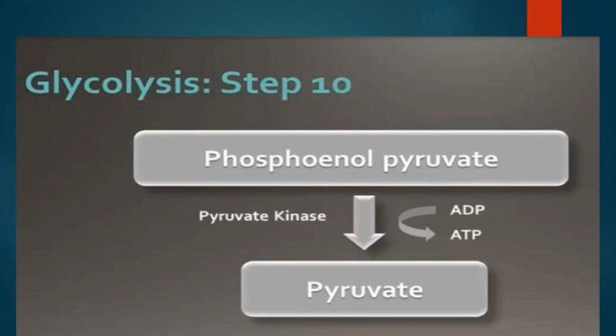In the final step of glycolysis, the phosphoenolpyruvate is converted to pyruvate by the enzyme pyruvate kinase. The phosphate group of the phosphoenolpyruvate is transferred to ADP and converted to ATP. This all composes the second phase of glycolysis, and as you can see, energy is produced in the second phase of glycolysis.